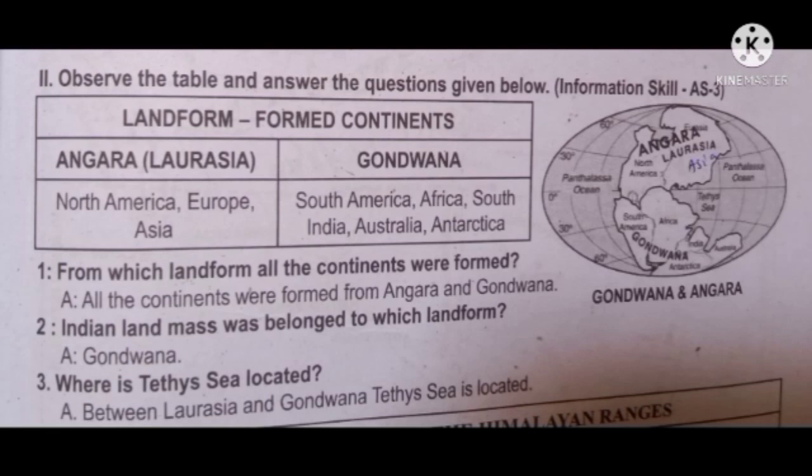Observe the table and answer the questions given below. Landforms that formed the continents: Angaraland and Gondwanaland. Question 1. From which landforms were all the continents formed? All the continents were formed from Angaraland and Gondwanaland. Which landform did the Indian landmass belong to? Gondwanaland. Where is the Tethys Sea located? The Tethys Sea is located between Laurasia and Gondwanaland.